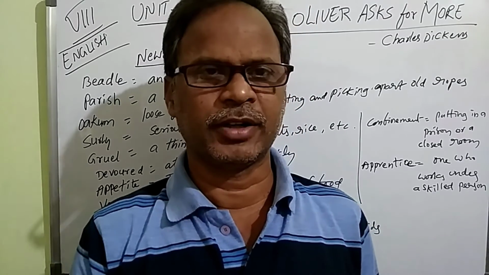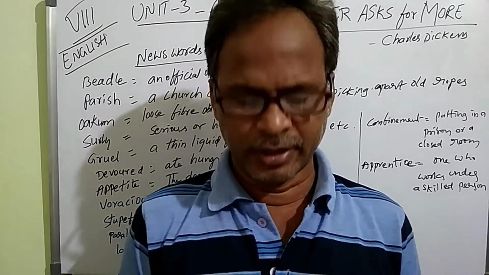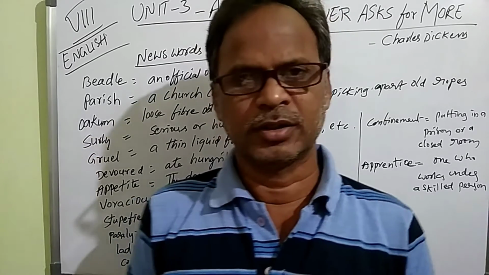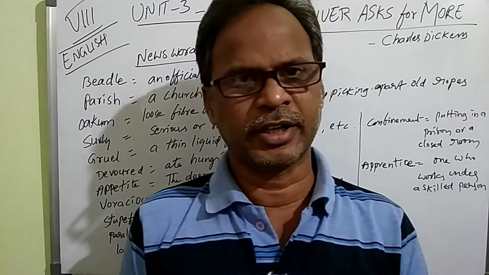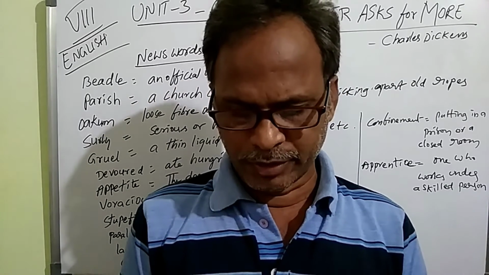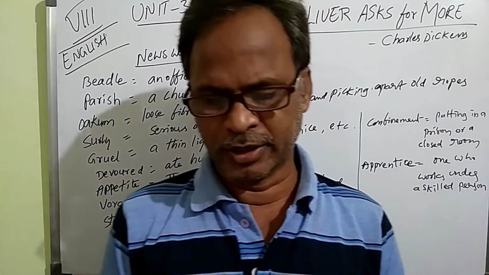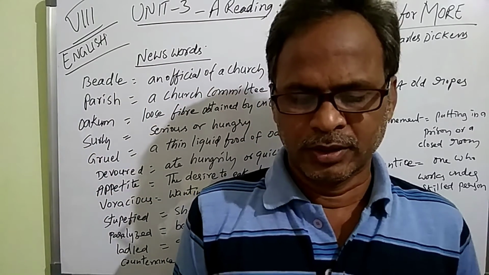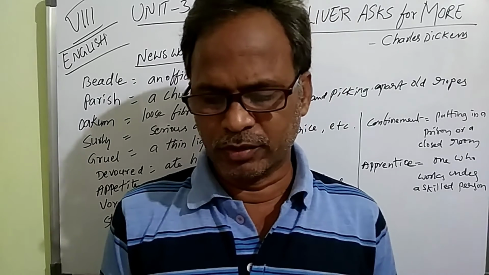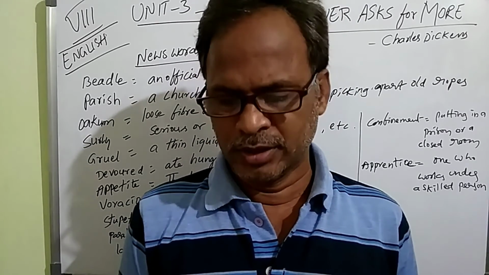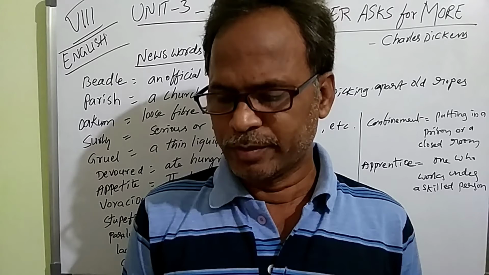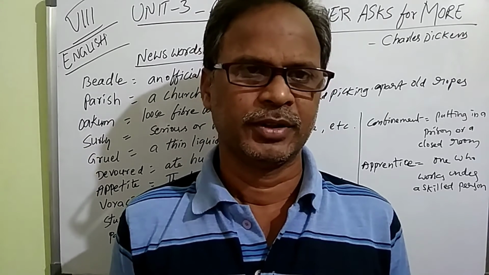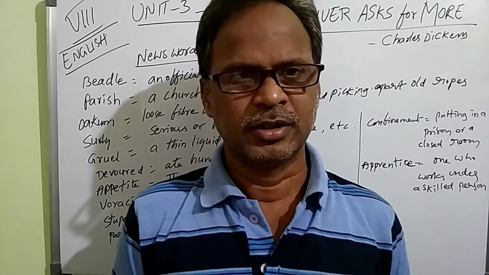Now let me come to the paragraph. All of you get ready. What happened here? Oliver is a character, and there are people who run the children's home. Their names are given to you: Mr. Bumble and some other people. Let us see in the story. So Mr. Bumble walked on with long strides. Little Oliver, firmly grasping his gold-laced cuff, trotted beside him. He was walking along with this Mr. Bumble.